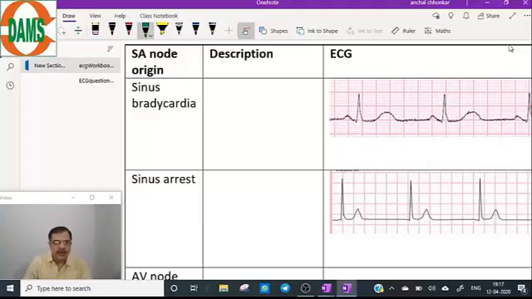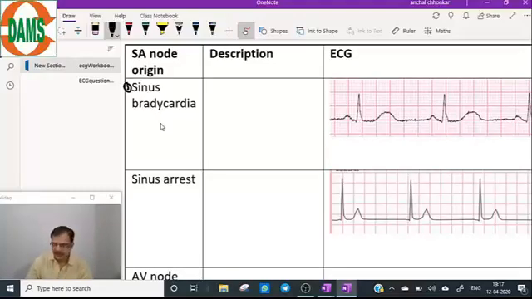So come to the first one. We'll make a 3-column table of the bradyarrhythmia. That is SA node origin. So in SA node origin, number 1 is sinus bradycardia. So let's see what is the meaning of sinus bradycardia. The first column is the name of the arrhythmia, SA node disease.